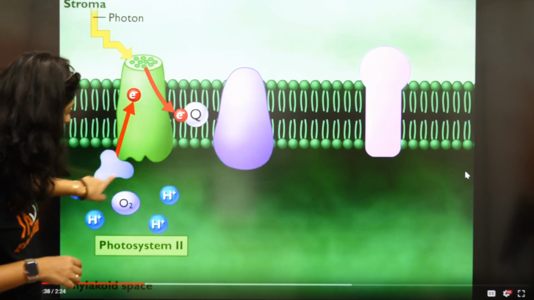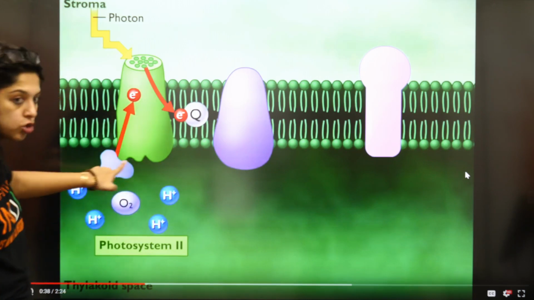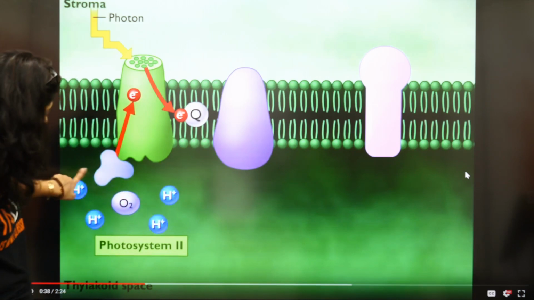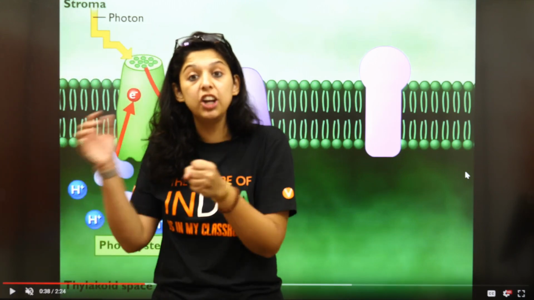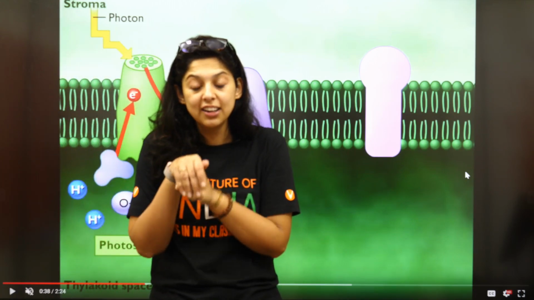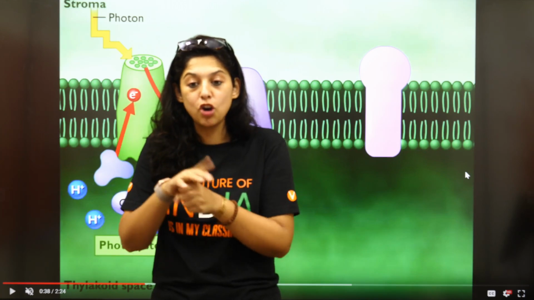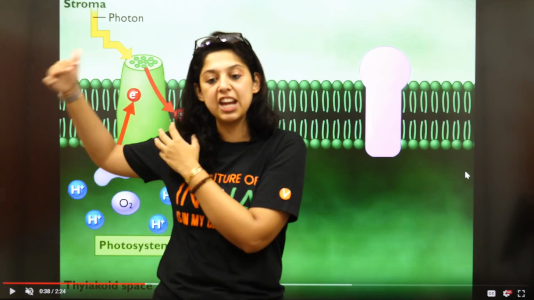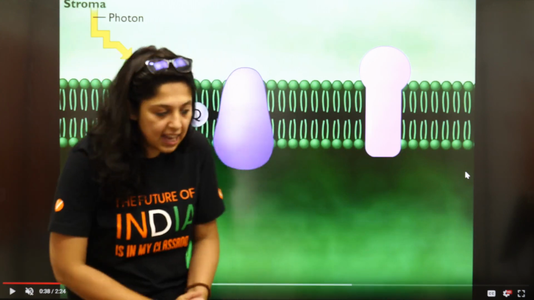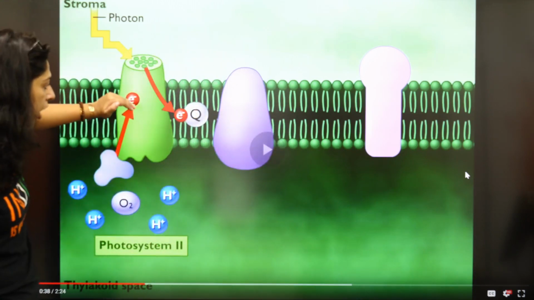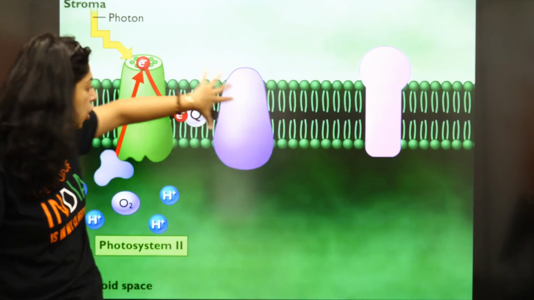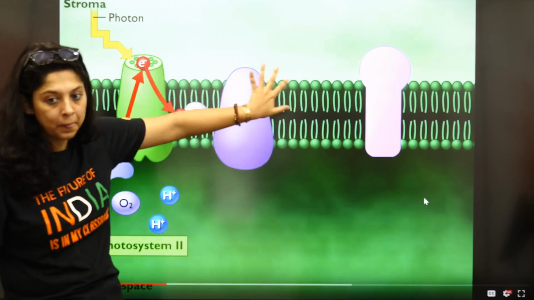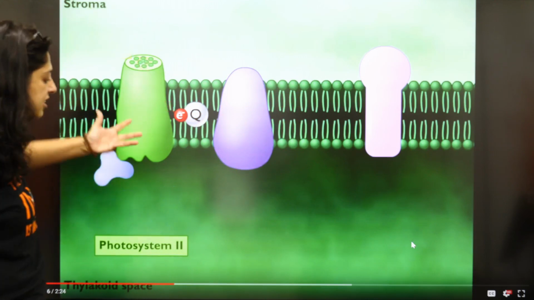So now, you see the H, can you see the H here? What will this H do? This H will reduce carbon dioxide and you will produce C6H12O6. Is that clear? And now when this electron is moving from high energy to low energy, what will it produce? It will produce ATP. Let's look at that.